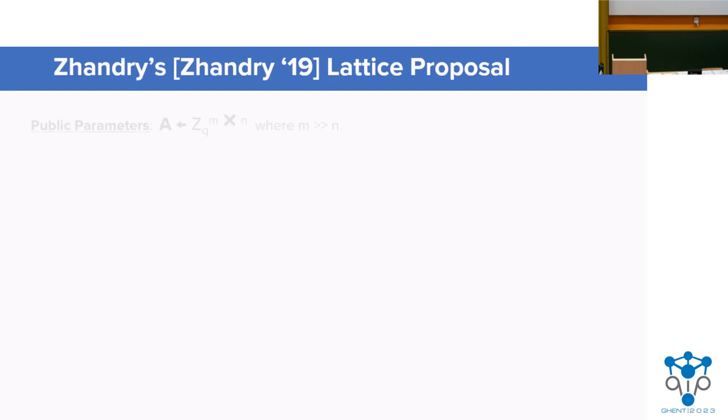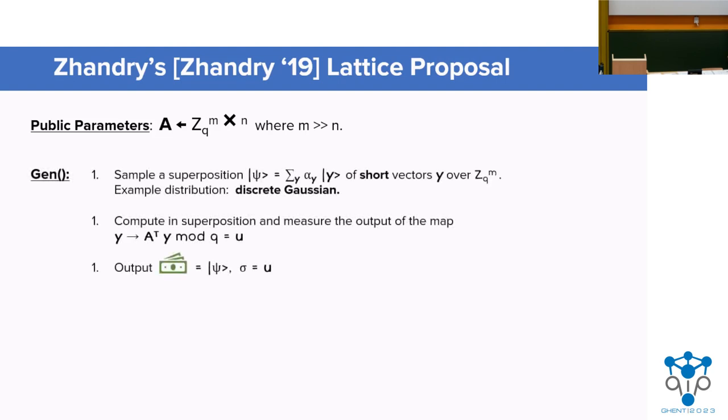So we'll start with public parameters that are just a random sort of tall and skinny matrix. And if you're familiar with lattice-based cryptography, which I see many of you in the audience are, you can think of this as a usual LWE or SIS matrix. So our gen algorithm is going to sample a distribution of short vectors over the integers. And for now, in most of this talk, we're going to assume this is a discrete Gaussian distribution. Then, in a new register, we're going to compute the SIS hash, which is just multiplication by A transpose of this superposition, and then measure the output.